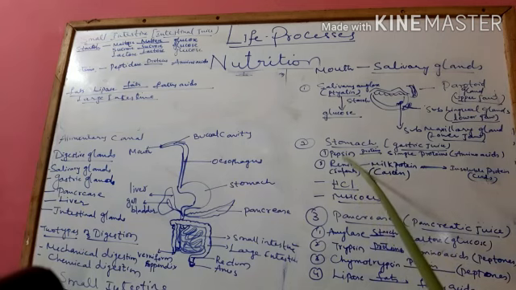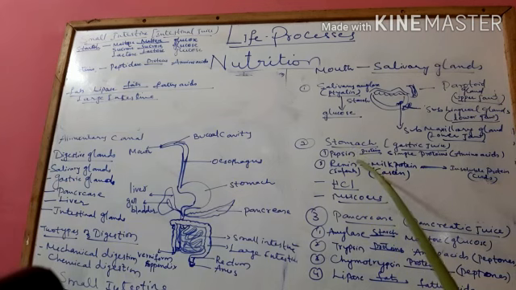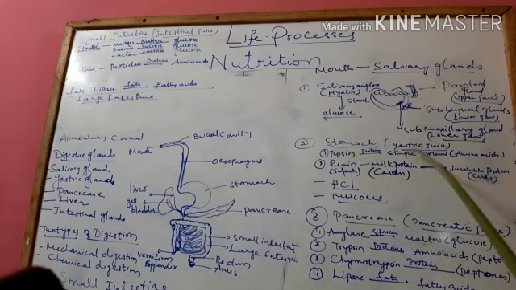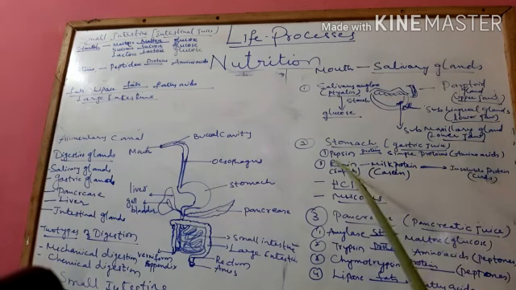So what is the function of pepsin? Pepsin converts proteins into simpler proteins, that is amino acids. And then what is the function of renin? Renin is found in small children, in infants.